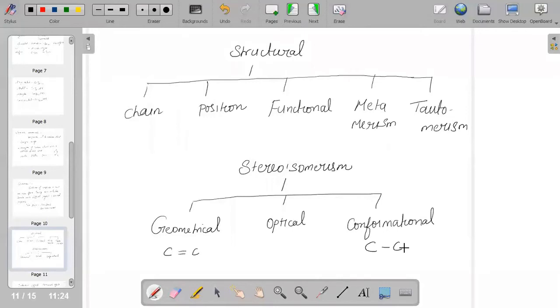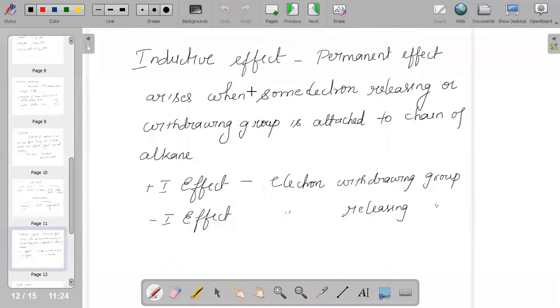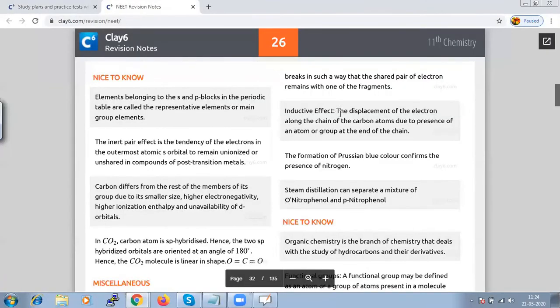Next, when we talk about the inductive effect, it is nothing but the displacement of electrons along the chain of carbon atoms, due to the presence of an atom or group at the end of the chain. We can also say that it is a permanent effect that arises when some electron-releasing or electron-withdrawing group is attached to the chain of an alkane.